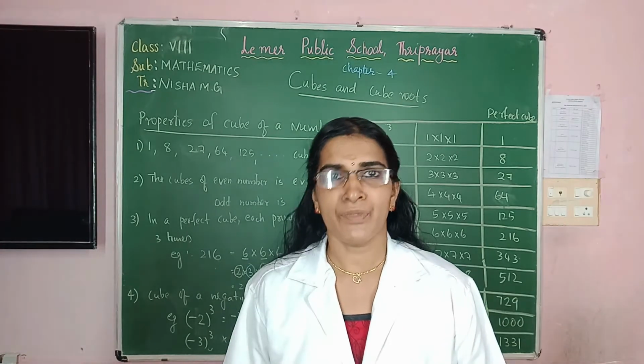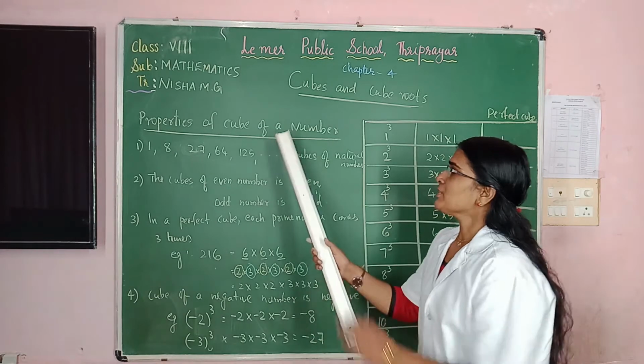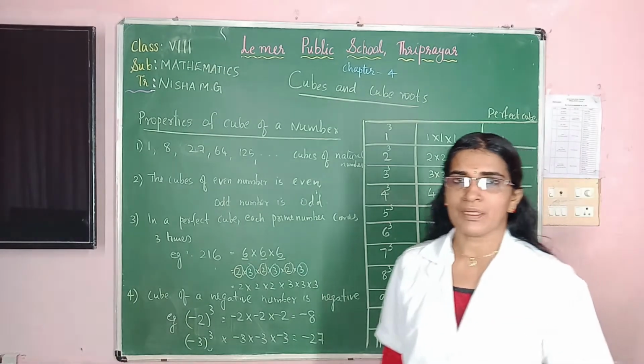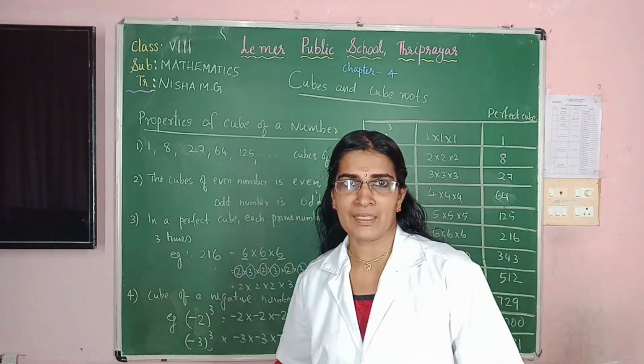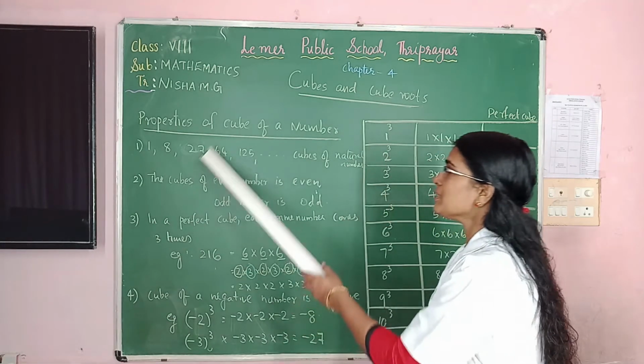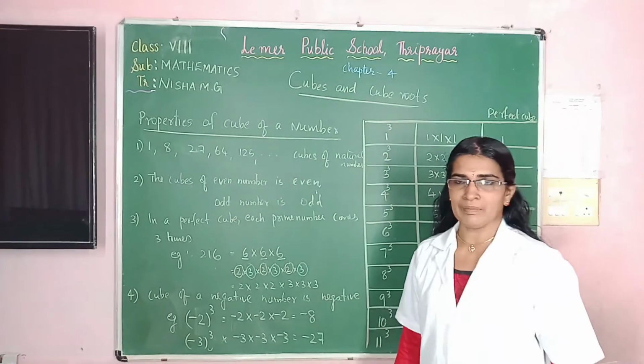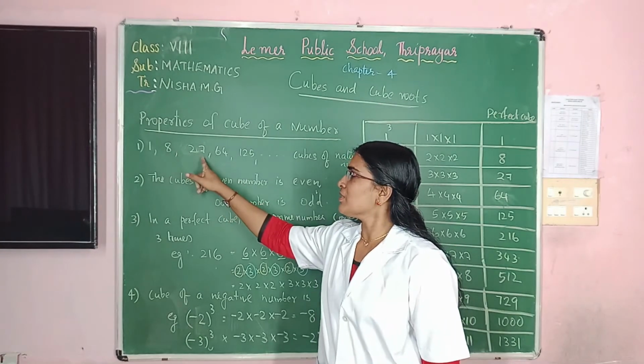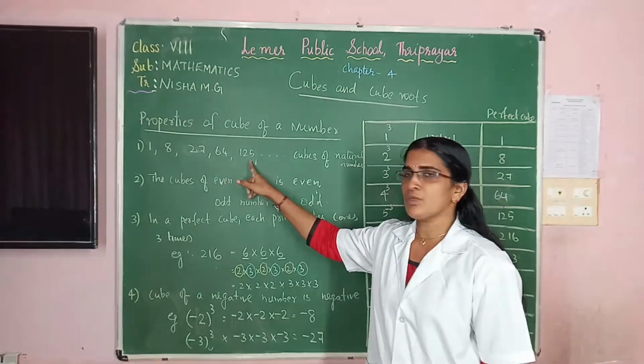Children, next we are moving to the properties of the cube of a number. A cube has so many properties. Let us move to the properties of the cube of a number. First one: 1, 8, 27, 64, 125.